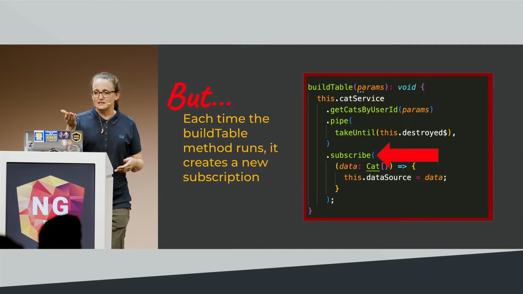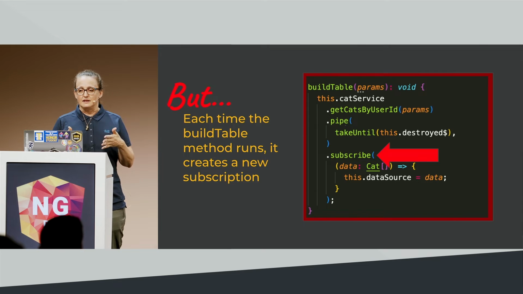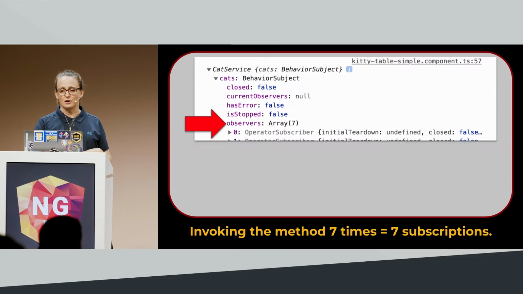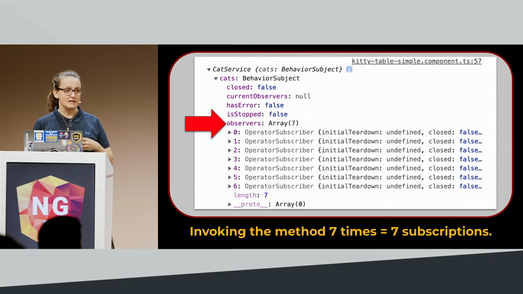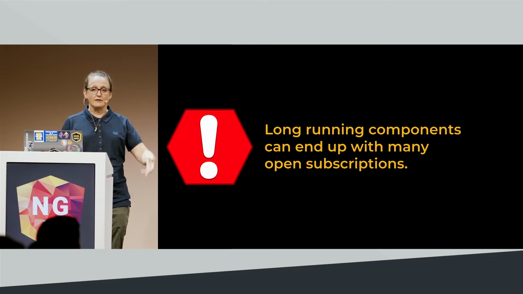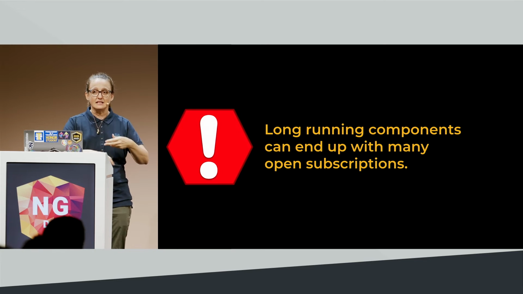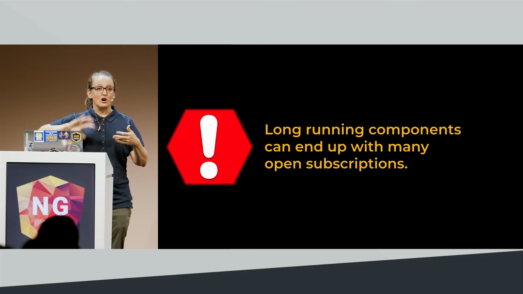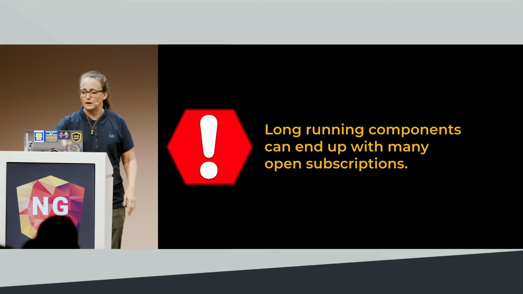Well, the problem here is that this build table method is actually creating a new subscription every single time it's invoked. So if I invoke this method 7 times and I console log out the service that it's attached to, I'm actually getting 7 different subscriptions. For long-running components, you can see how this could be a problem. Let's say I invoke that build table method every time I sort the table, every time I select something, anytime I've got to rebuild that table. I'm making new subscriptions every single time. And if I'm forgetting to also unsubscribe, it starts to snowball, right?